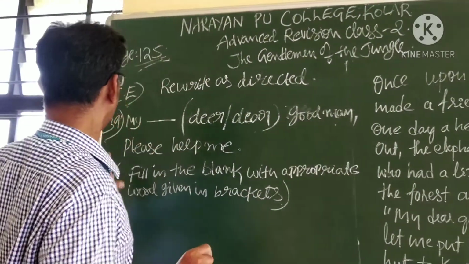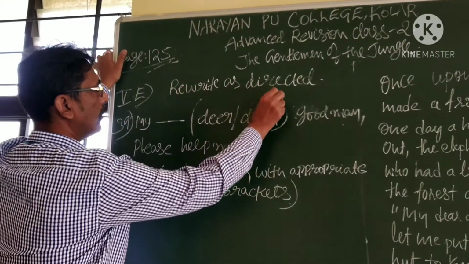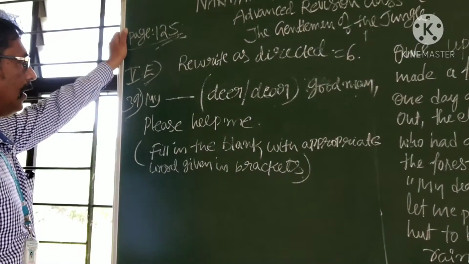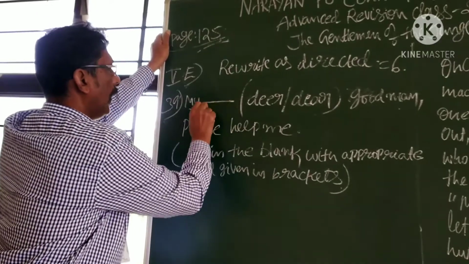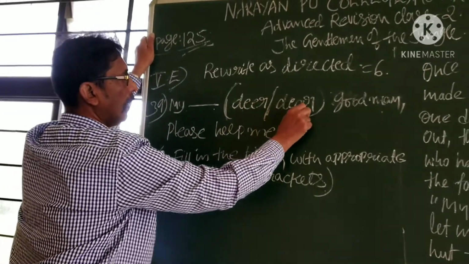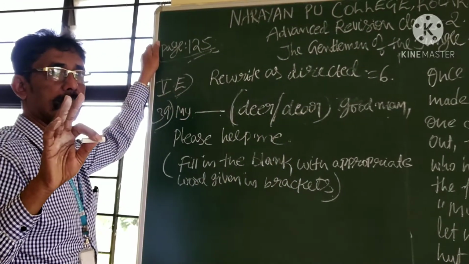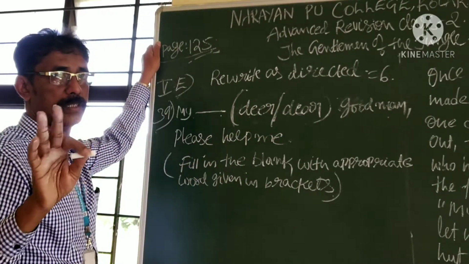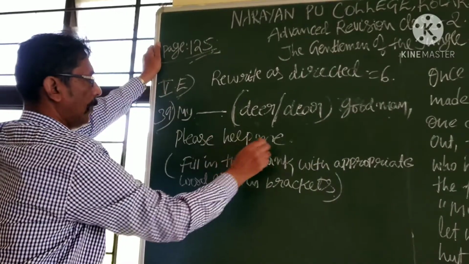Now, question number 39. Rewrite as directed. Totally there may be 6 marks. It is reserved for 6 marks. No problem. Please understand. My dash. D-E-E-R, D-E-A-R, both are pronounced as dear. Same pronunciation. My dash, good man, please help me.